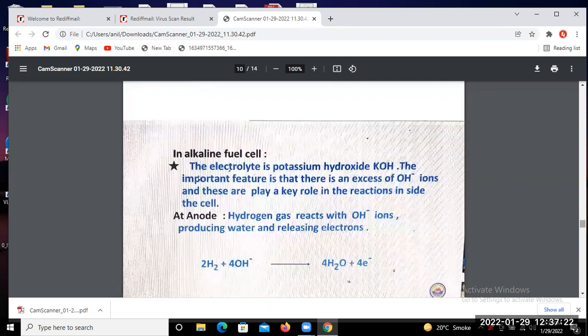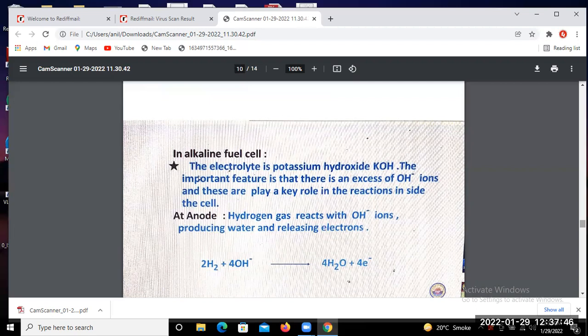Next, the alkaline fuel cell. In the alkaline fuel cell, the electrolyte is potassium hydroxide, KOH, in place of H2SO4. The important feature is that there is an excess of hydroxide, that is OH minus ions, and these play a key role in the reaction inside the cell.